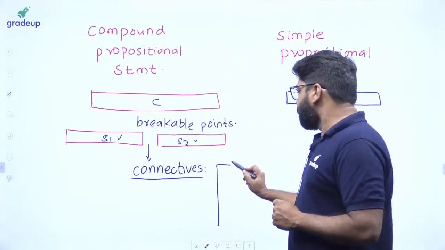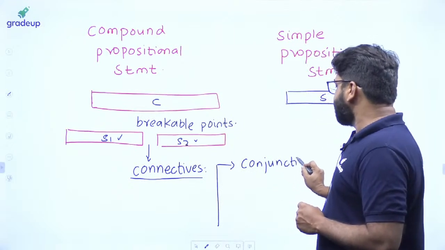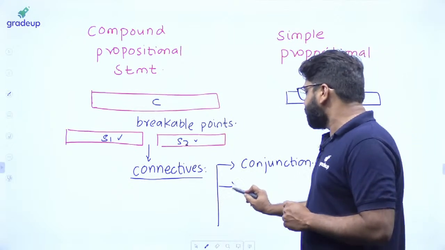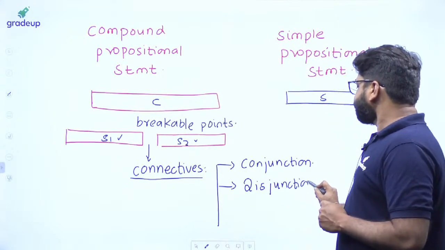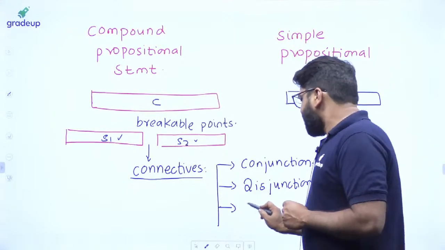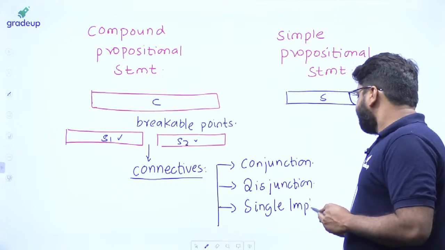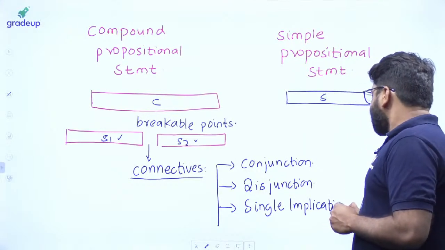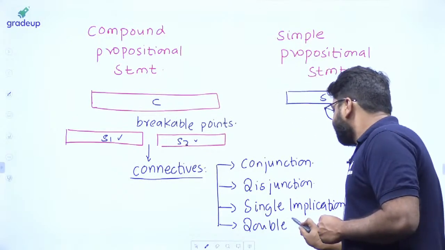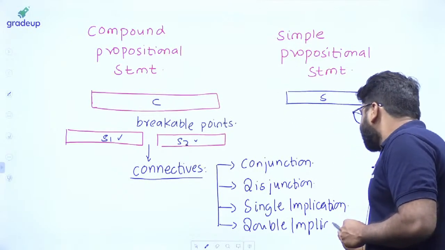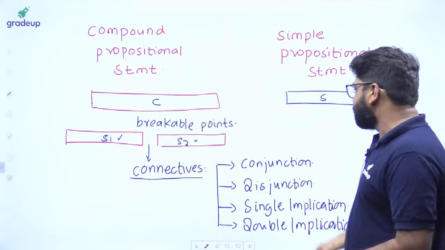So we'll talk about that. First one is called a conjunction. So this is called one connective. Another one is called a disjunction. So this is another connective. And then we have a single implication, and then we have a double implication. These all are the different connectives that you have. So one is conjunction, disjunction, single implication, double implication.